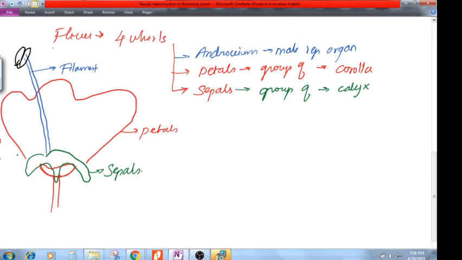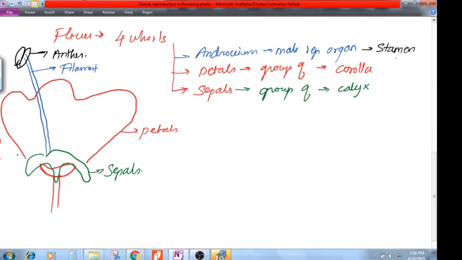So this androecium together is called the stamen. Stamen is made up of two parts: one is the anther and the other is the filament. Two parts are there. Fine.